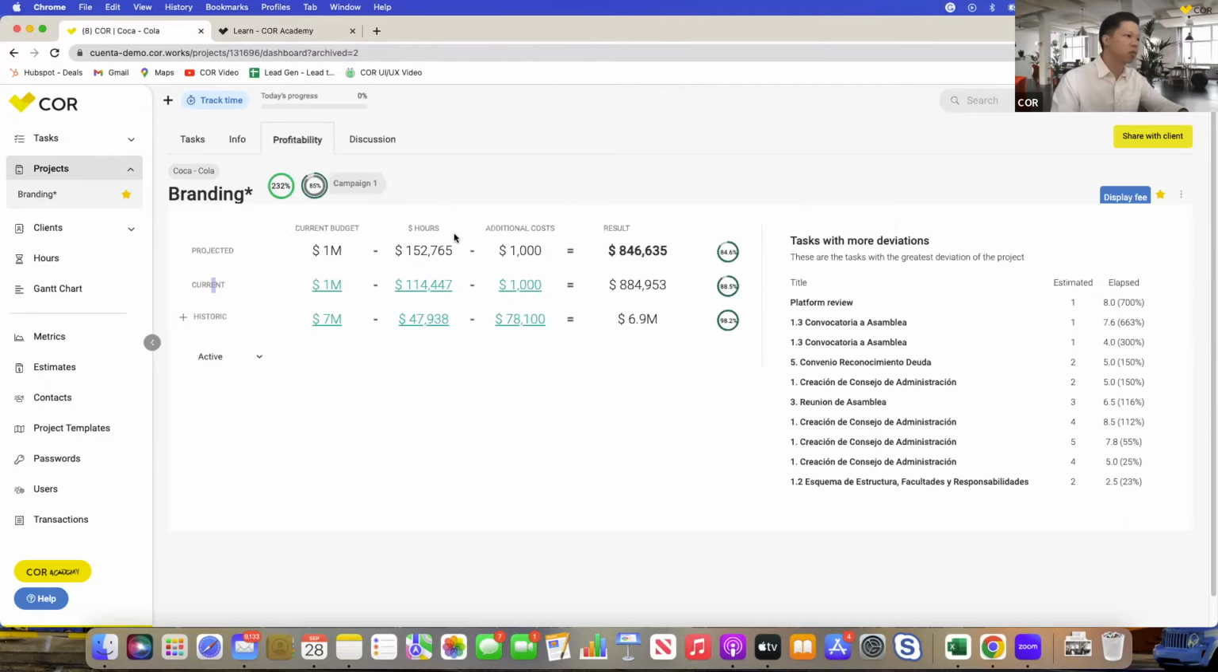So the projected hours is 152. We actually save a bit of money. And then the additional cost is actually on point right here, right? But the most interesting part is when you completed a project, you keep track of tasks with more deviations. And deviations basically just means the gap between your estimates and the actual time that has been tracked, or the elapsed time, right? So for example, this platform review task, we estimate 1 hour, actually spent 8.